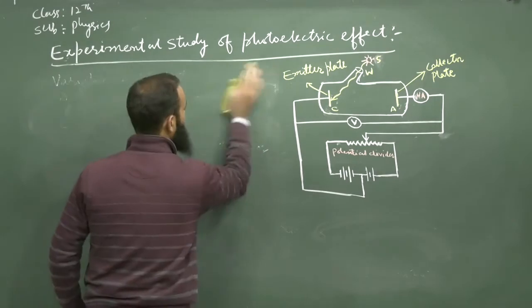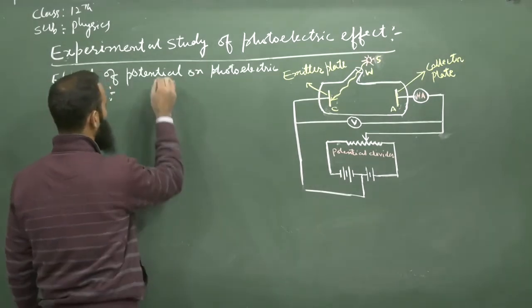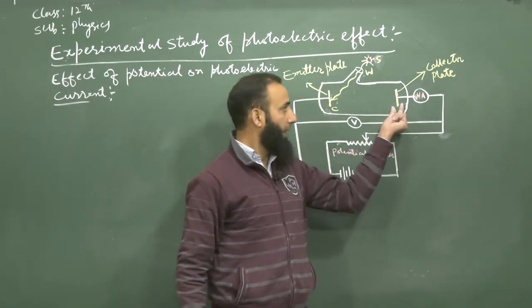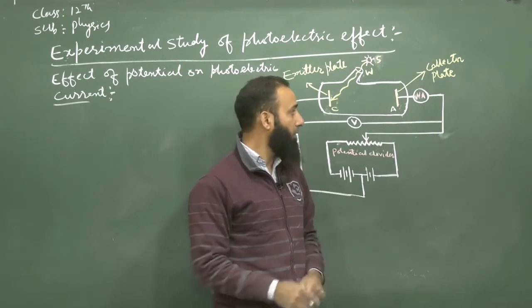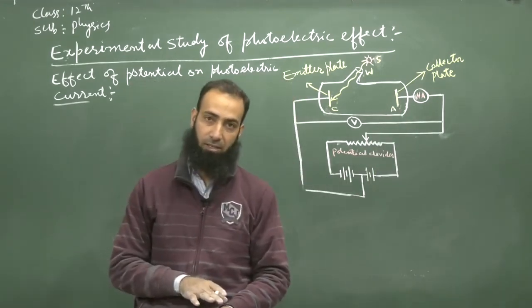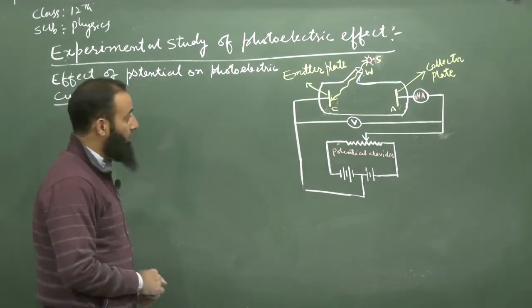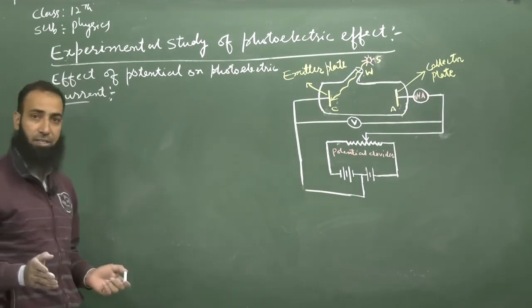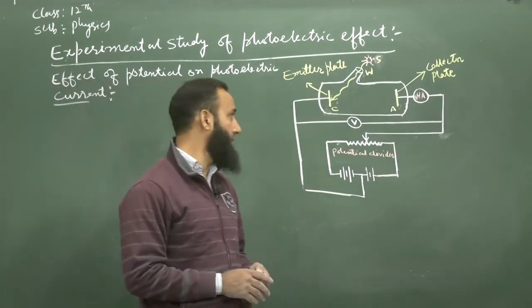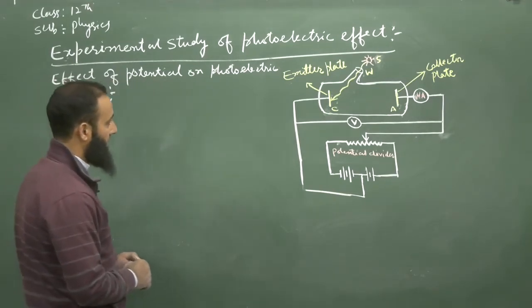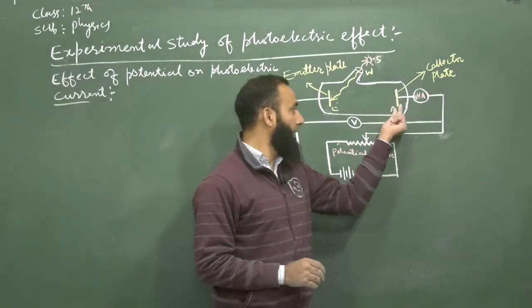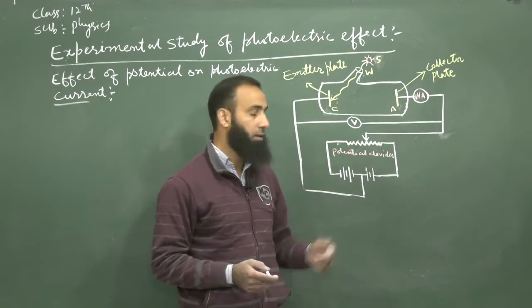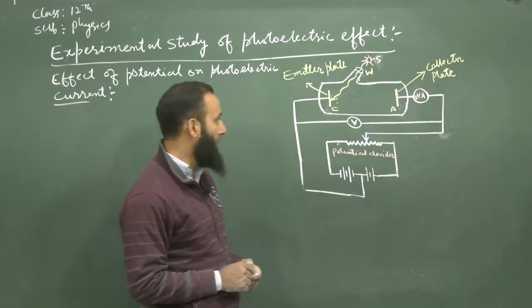Now we will study the effect of potential. Here we will change the potential of this collector plate, but we will fix the intensity as well as the frequency of the incident radiation. We will illuminate the emitter plate C with a radiation of fixed intensity and fixed frequency. First of all, we will keep this at a certain positive potential. Then we will change the potential of this plate A and see the effects.